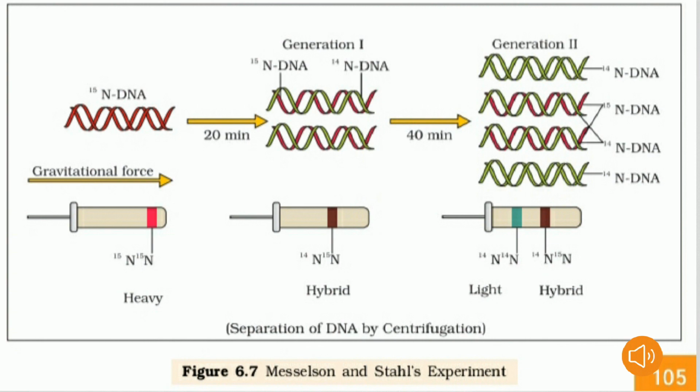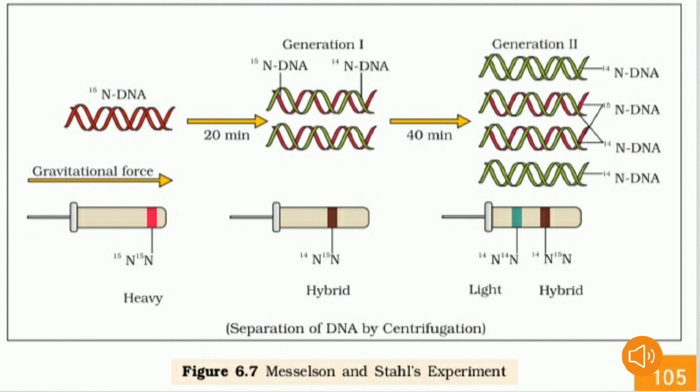This is hybrid DNA. After 40 minutes, what is the result in the second generation? You can clearly observe the hybrid or intermediate type of DNA, 15 nitrogens and 14 nitrogens, that we got in the first generation, right? After the next generation, in the second generation after 40 minutes, what is the result? The green color threads are formed separately. The green color in the picture is 14 nitrogen DNA. Here again we have 14 nitrogen DNA.